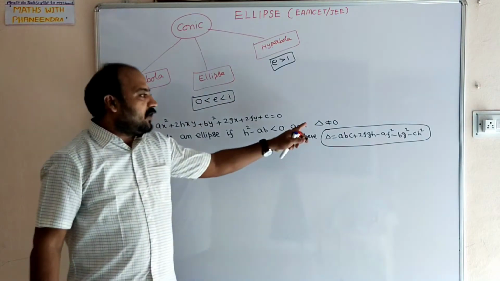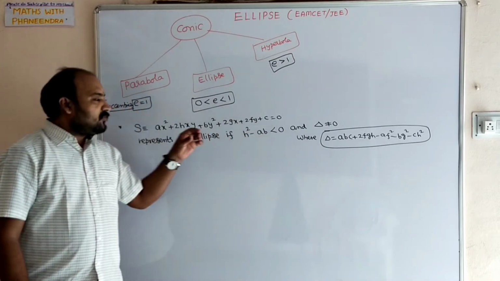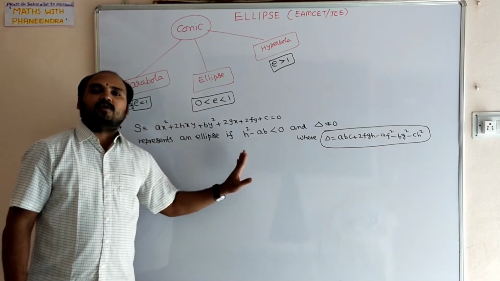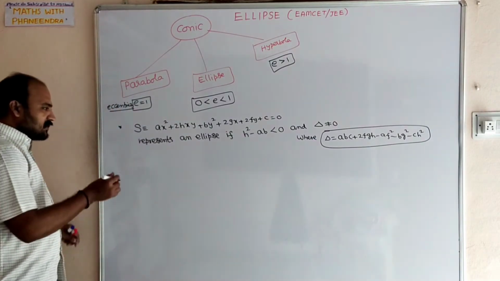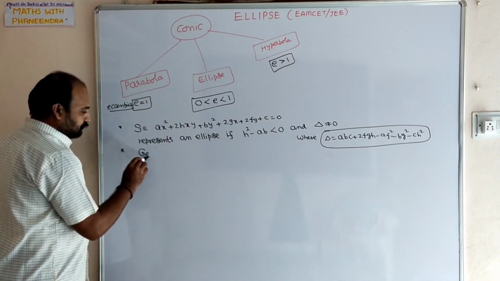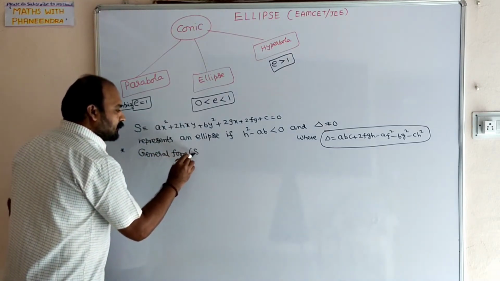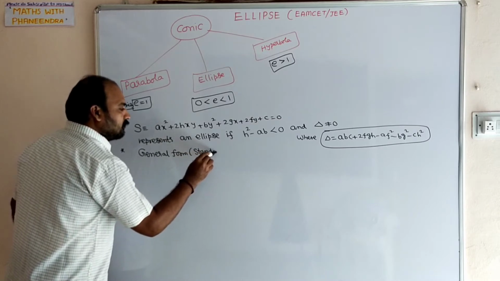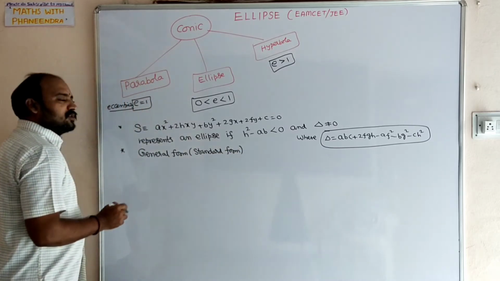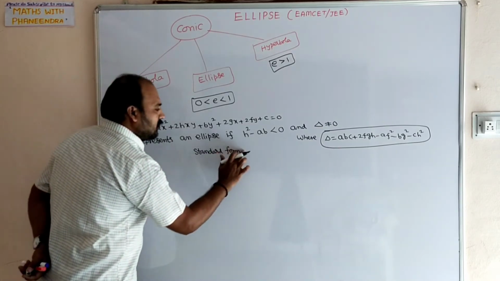If delta is not equal to 0 and h square minus ab is less than 0, then only the second degree general equation represents an ellipse. Otherwise, it is not an ellipse. What is the standard form of the equation of an ellipse?